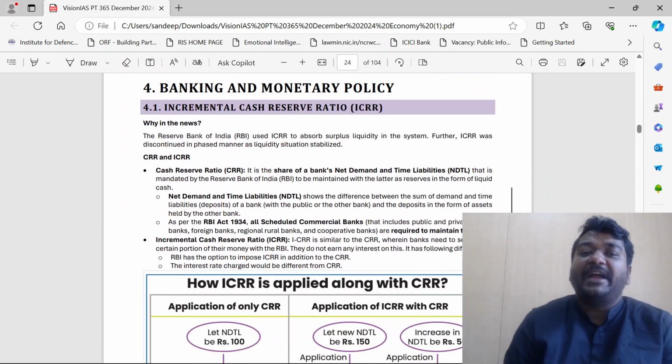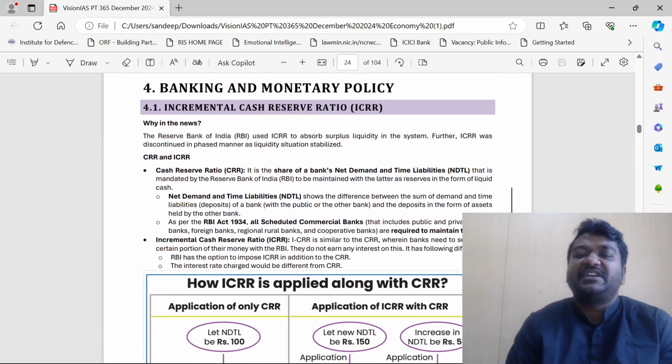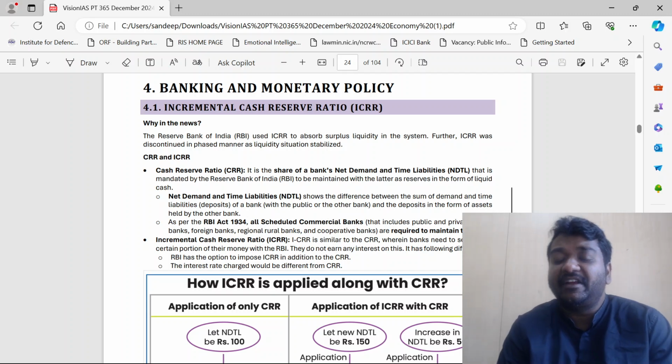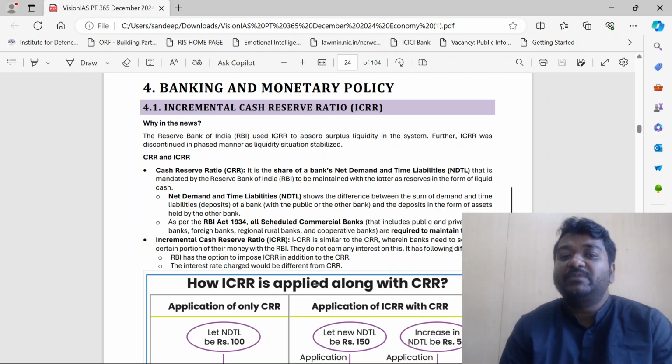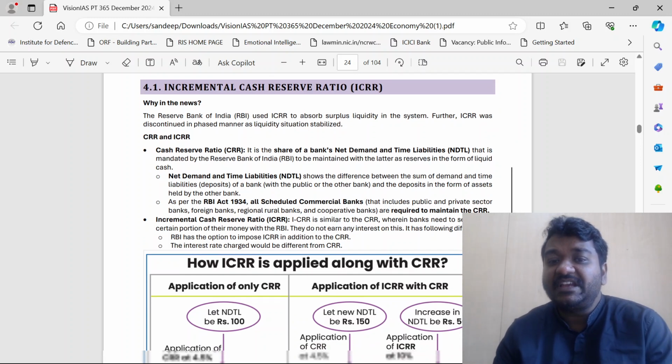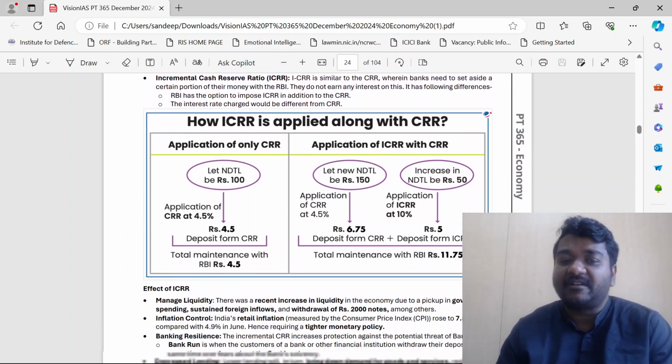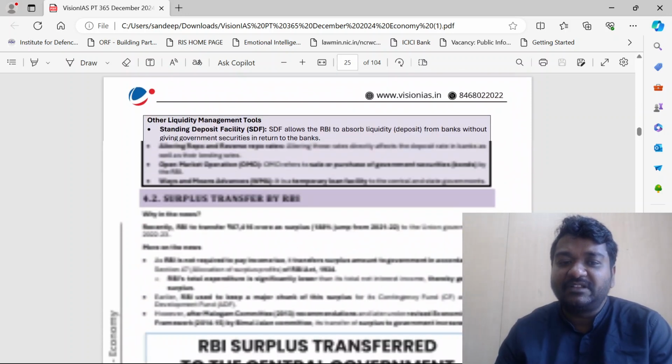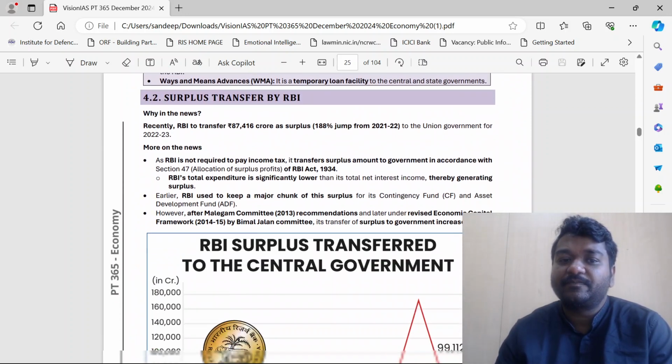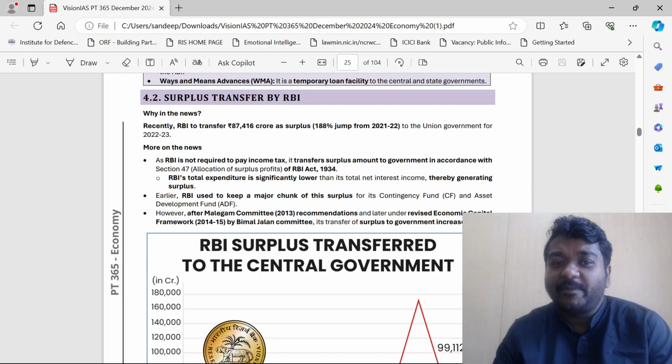Next, banking and monetary policy. Please understand, guys, there will always be either an increase or decrease, but you must be aware of certain terminologies. What are the terminologies? CRR, SLR. Banking means only this will be there, guys. You see, RBI to transfer 87,416 crore as surplus to the union government for 2022-2023.